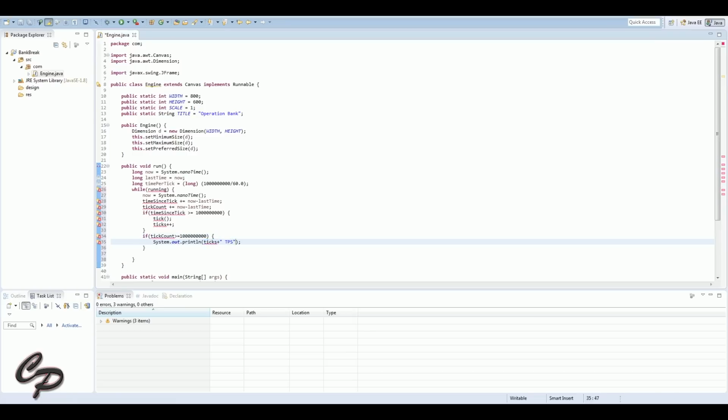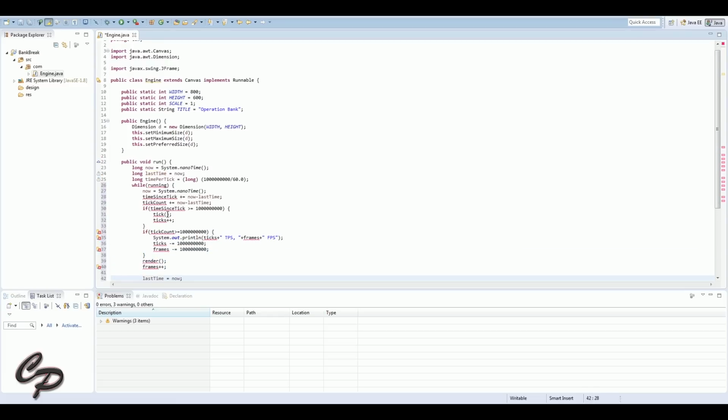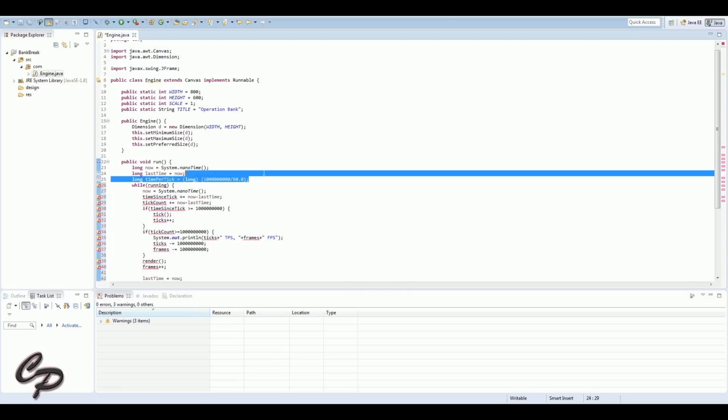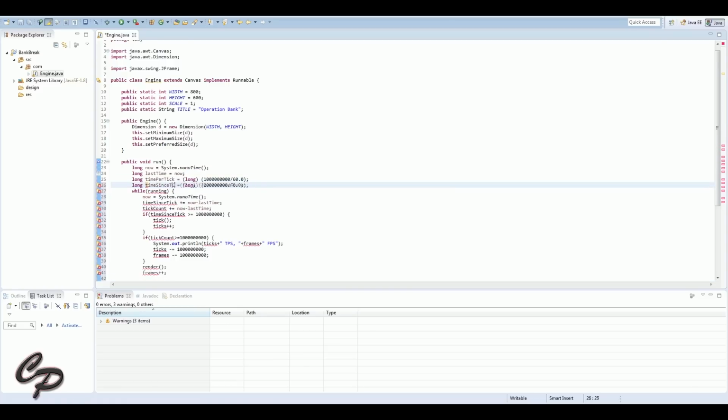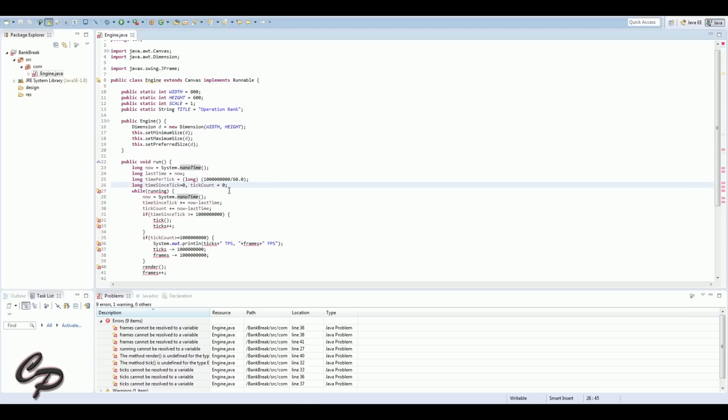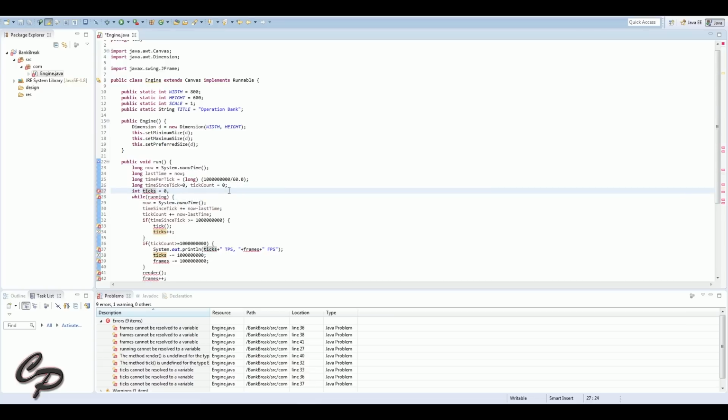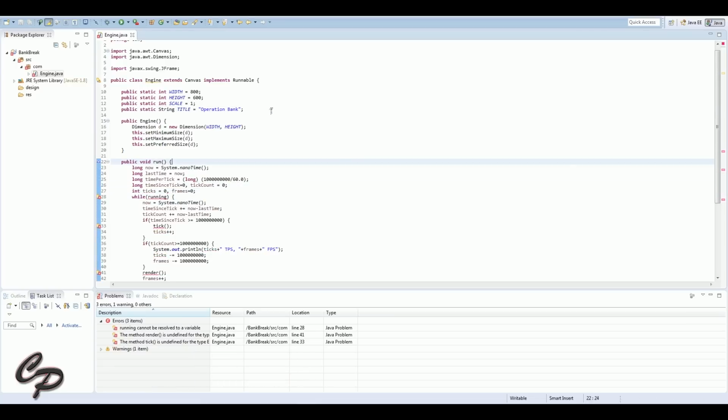So what we'll have at these, as you see in the while loop we're using, the now function goes at the top, and then we're going to have last time at the bottom, and that will let it know how long's taken between each of the loops. And this will have it so we can keep a constant tick rate so the game doesn't run too quick. That's basically what all this code does. Obviously the time per tick is 1,000 million divided by 60, because we're having it at 60 ticks per second.